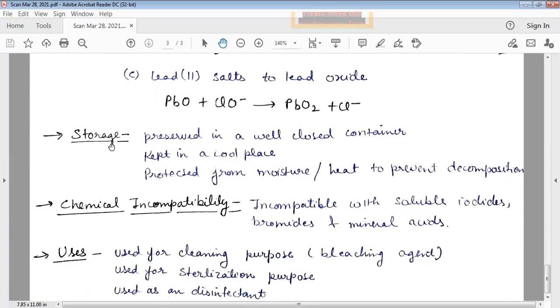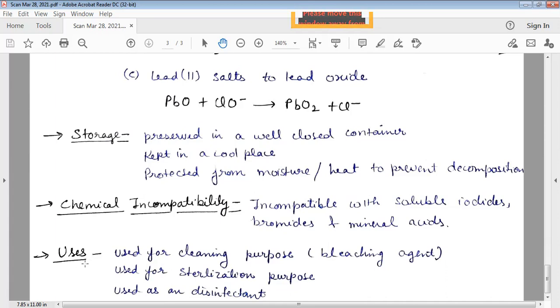Now we will discuss the storage. It is preserved in a well closed container. It is kept in a cool place, and it is protected from moisture and heat as it gets decomposed in the presence of moisture and heat. Now, chemical incompatibility. It is incompatible with soluble iodides, bromides, and mineral acids.